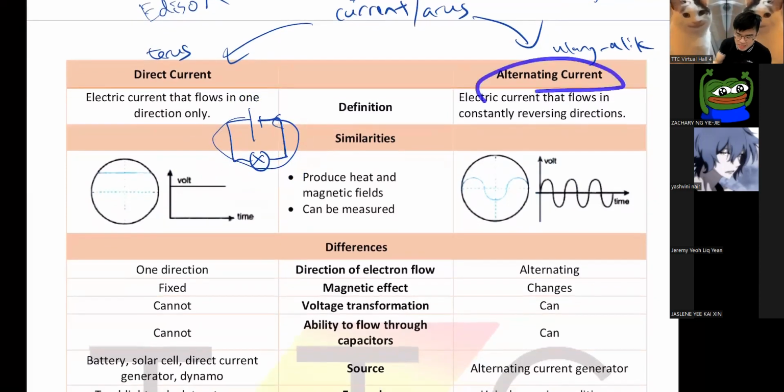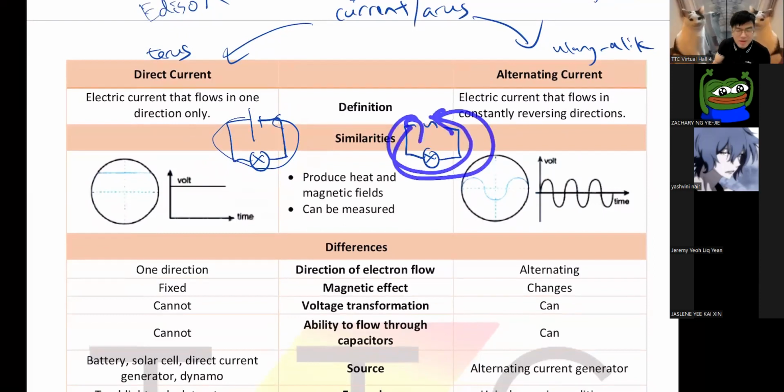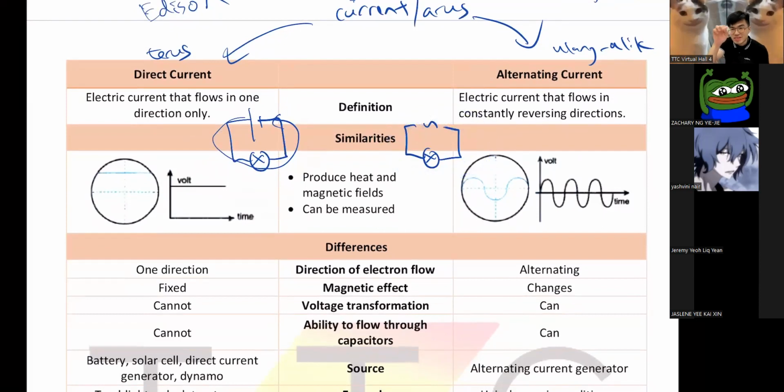Whereas your AC is a funny one. The AC symbol looks like this. And if they are connected to a light bulb, they will constantly change direction. That means they will go from left to right, and then from right to left. They will flow in alternating direction: clockwise, counterclockwise, clockwise, counterclockwise.